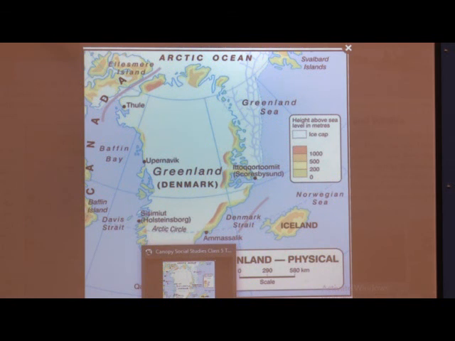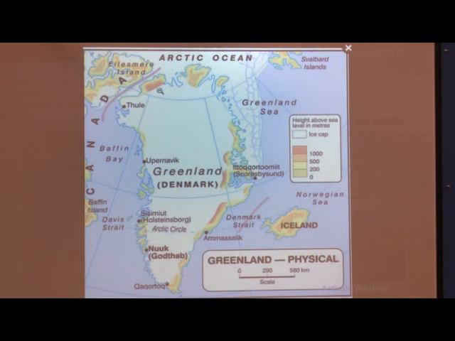It is not that warm, okay. Warm means this part is not covered by snow. Understood? It is just the warm part of the country. Which part? The southwest part. So, this part is the warmest part of the country. Since it is warm here, the people reside, they stay in this place.